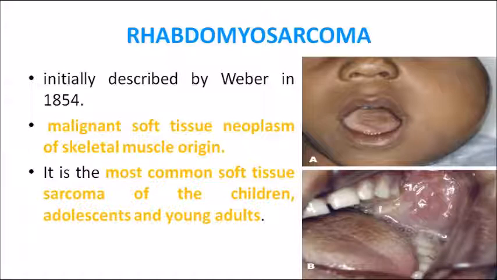It is also the most common soft tissue sarcoma of children, adolescents and young adults. So the question can also be asked: among the sarcomas which are seen in children, adolescents and young adults, the most common sarcoma is actually rhabdomyosarcoma. It is connected to skeletal muscle, the most common.